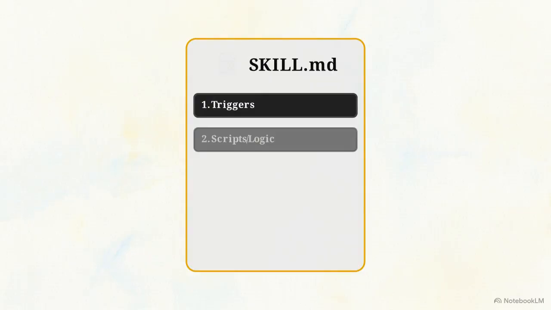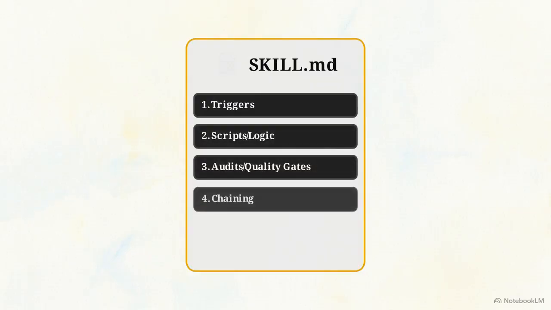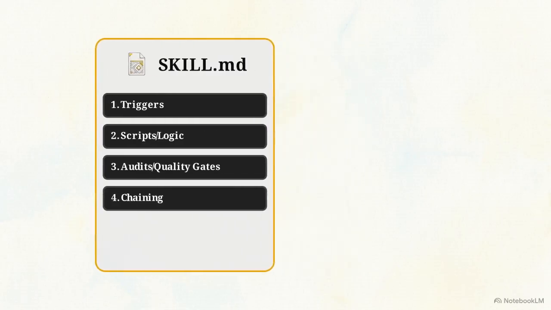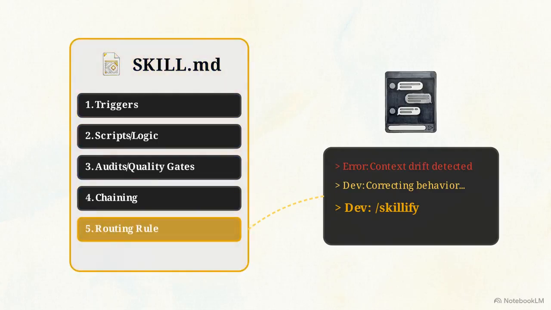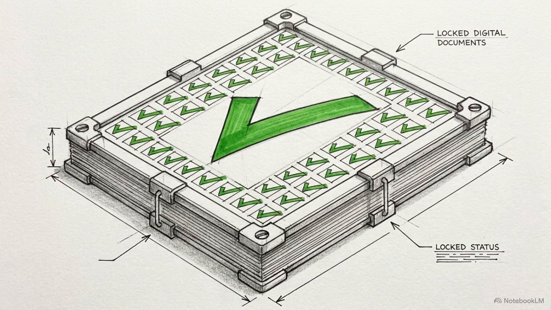This file structure illustrates the philosophy of thin harness, fat skills. All intelligence moves into a version-controlled markdown document, exposing triggers, scripts, and audits in plain text. When the agent encounters a new bug, the developer corrects the behavior directly through the chat interface. By invoking the skillify loop, this fix instantly converts into a permanent routing rule inside the skill file. The system simultaneously generates deterministic tests for the new rule, enforcing the exact filing audit needed to ensure the behavior